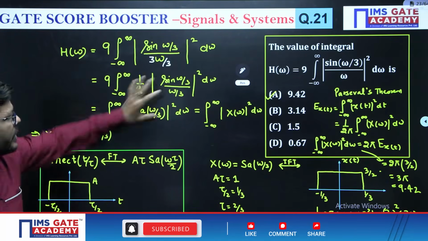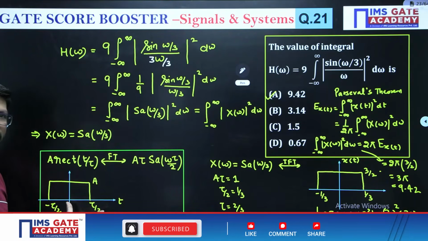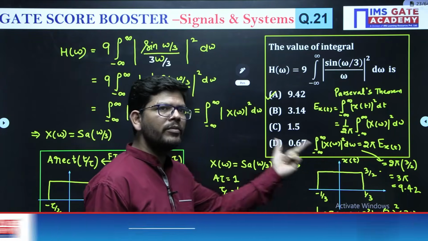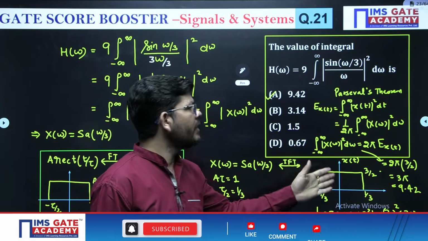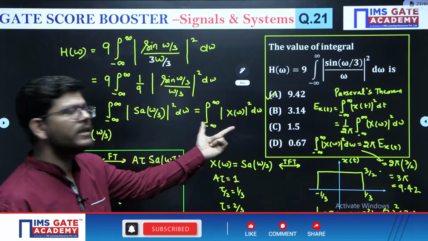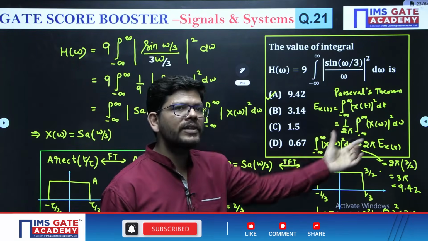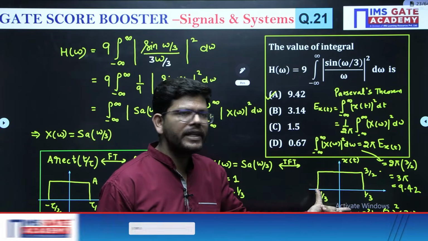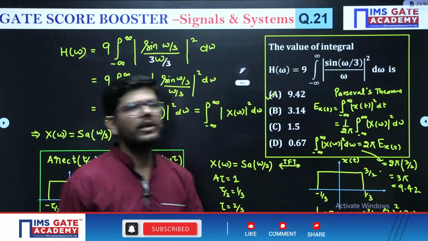Then by utilizing this concept, we found that the time domain will be a rectangular pulse, and what we have to calculate is nothing but 2 pi times the energy of the signal in time domain. It's a rectangular pulse, finding energy is very easy, and then finally you will get your answer.